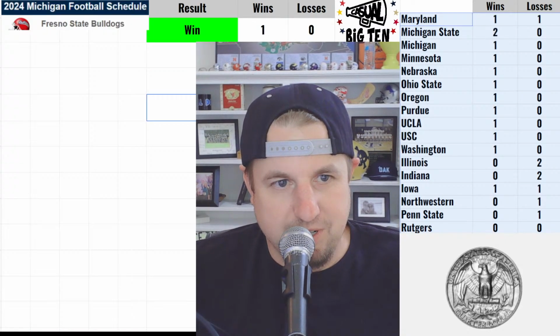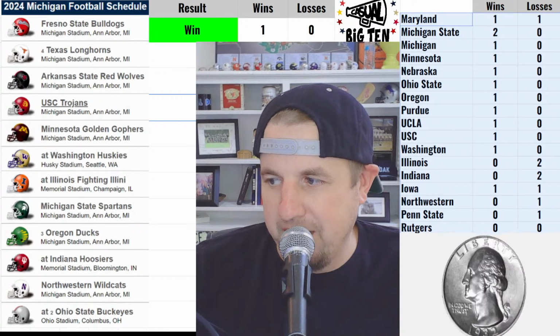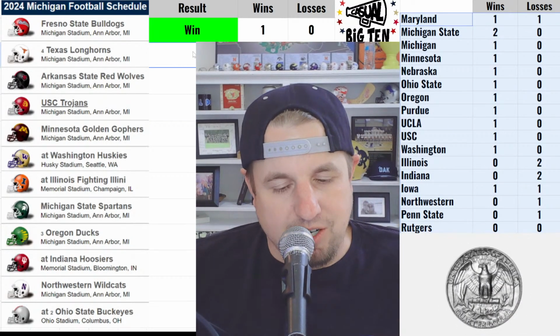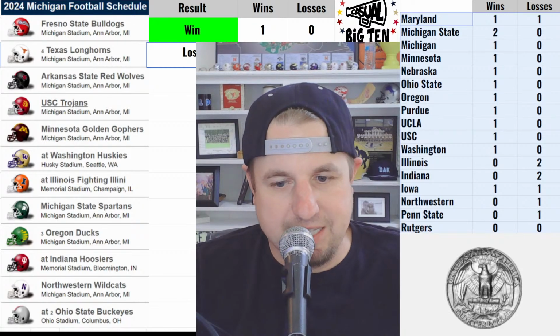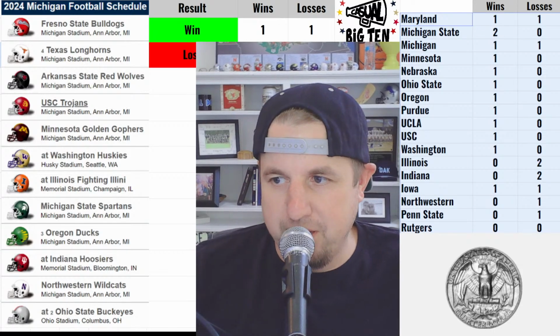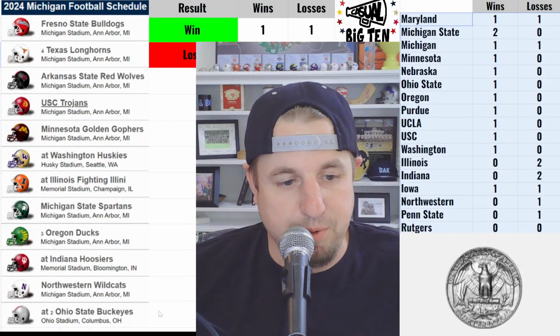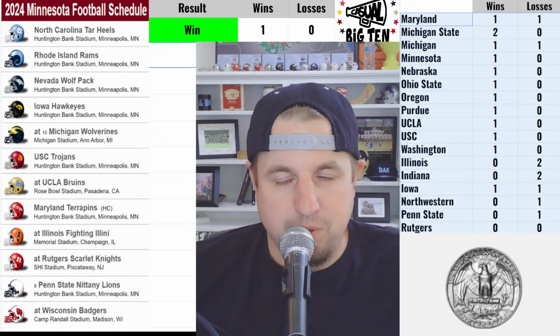Look at them go. Michigan playing Texas. Big game here. At home, they need a heads. Sorry, Texas is going to win that one. That is a loss right there. Big game. I saw Texas play last year. I'd like to see another Texas game this year. I'd like it to be that one. That'd be fun.